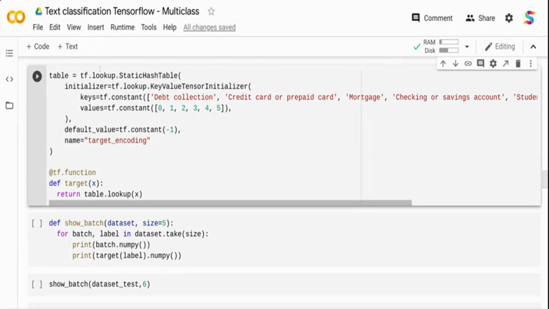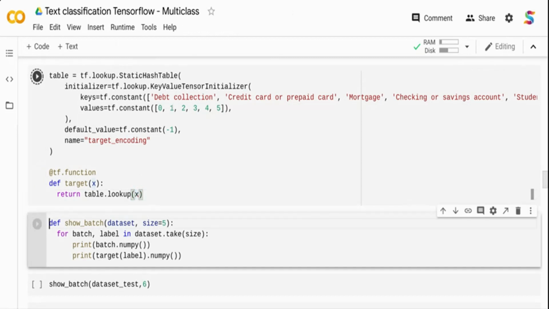For that, I am using the TensorFlow lookup static hash table. Now, a static hash table is, as the name says, a hash table, which is a key value pair, and it's static. So it's going to create a key value pair, and in that I'm telling it: debt collection, make it 0; credit card or prepaid card, make it 1; mortgage, make it 2. It is similar to how I created the class weights on the top. So I'm just taking my input value and converting it to a numerical value.